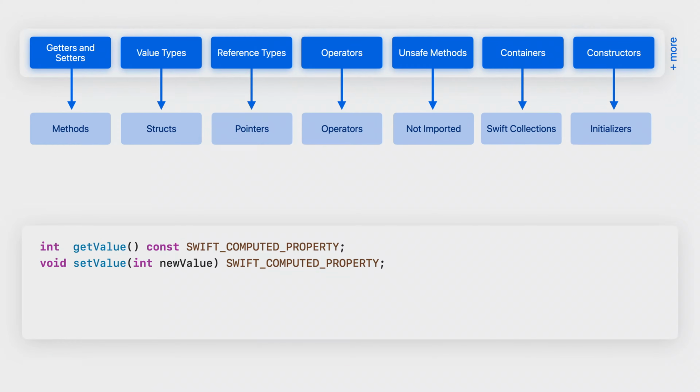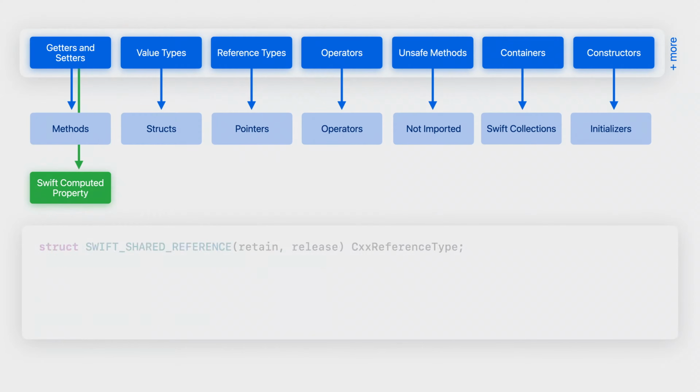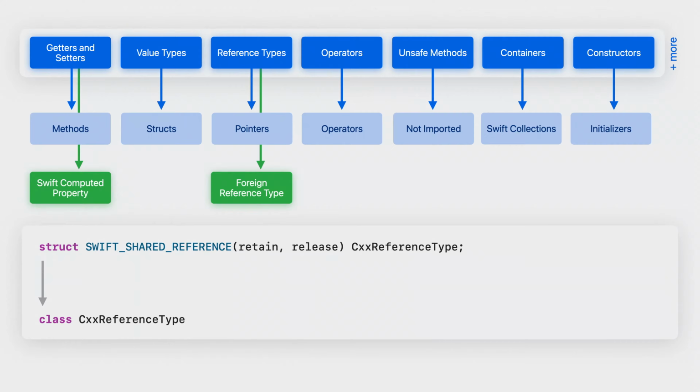For example, a function or method might use a C++ naming convention that doesn't feel natural in Swift. In these cases, you can use annotations to rename an imported function, add argument labels, or import a getter and a setter as a computed property. Annotations can also help explain high-level patterns, like reference semantics, and allow you to import some types as Swift classes.